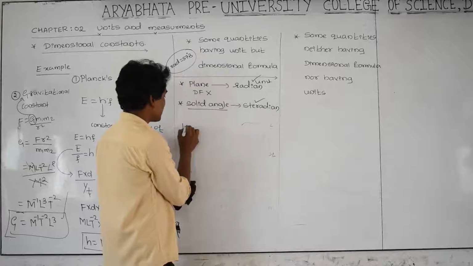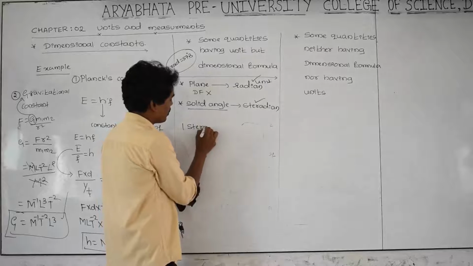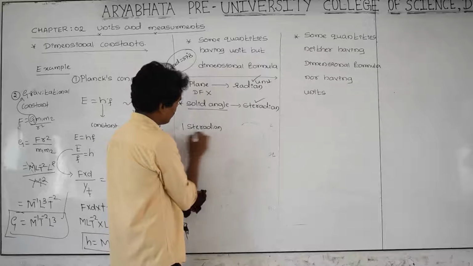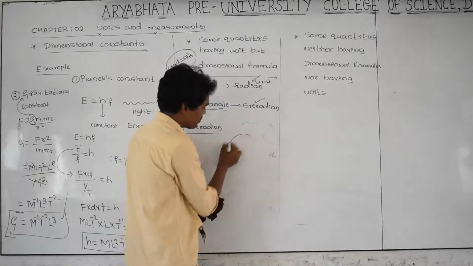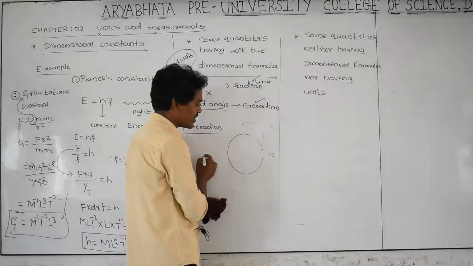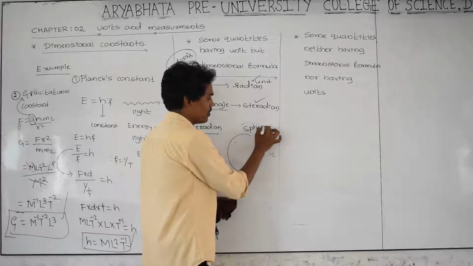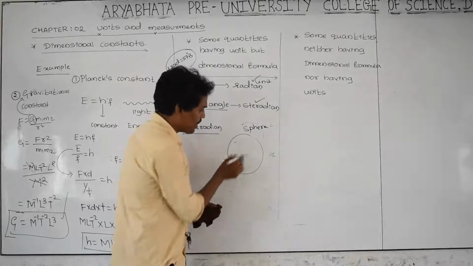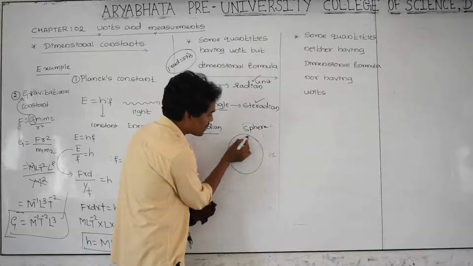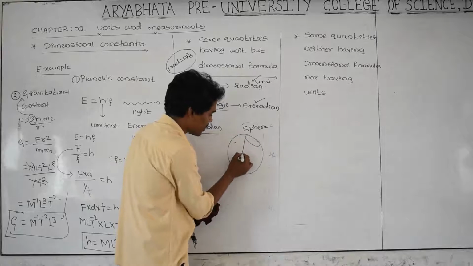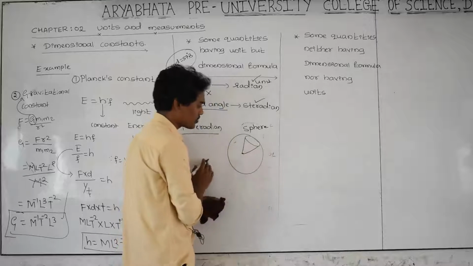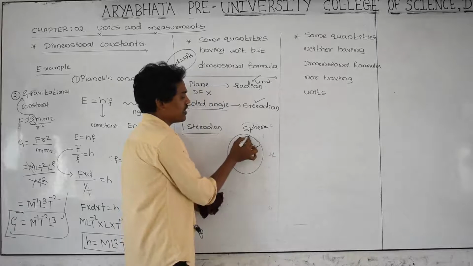What is 1 steradian? Let us take a sphere. It is a sphere, not a circle. I am taking an area of the sphere like this. This is the area of the sphere, and this is the center.